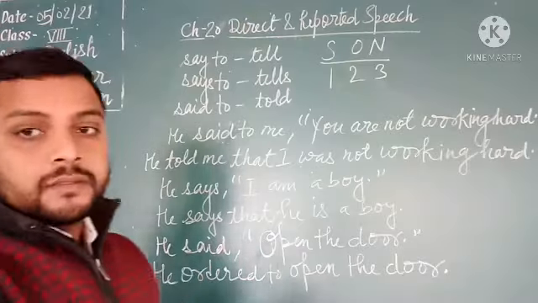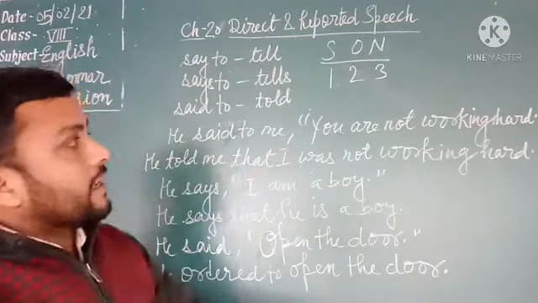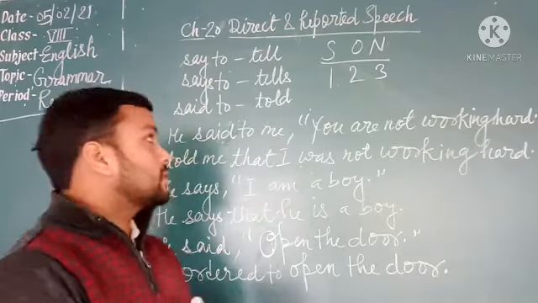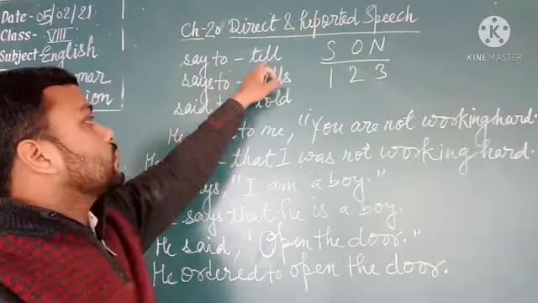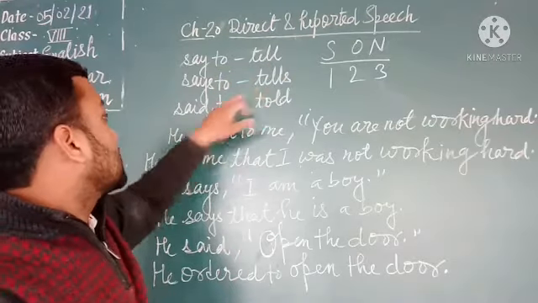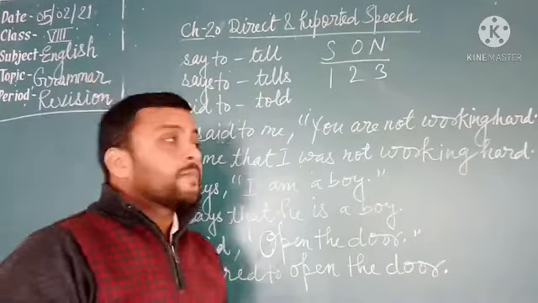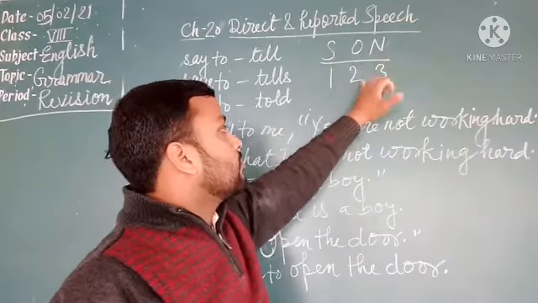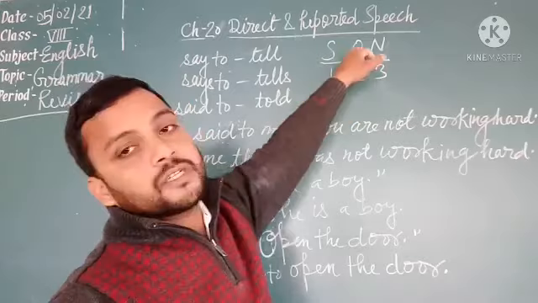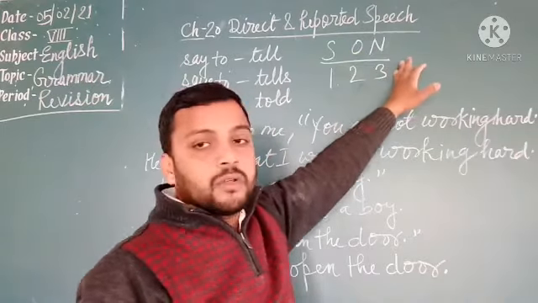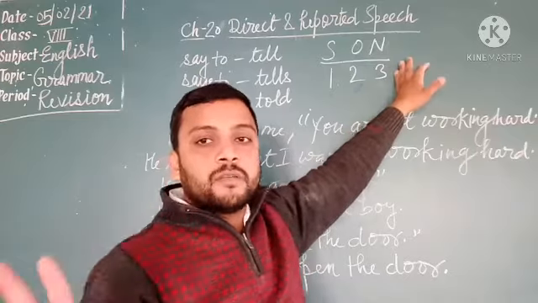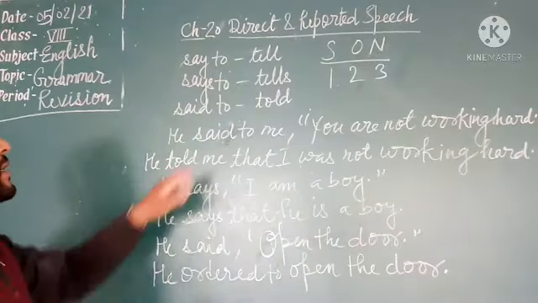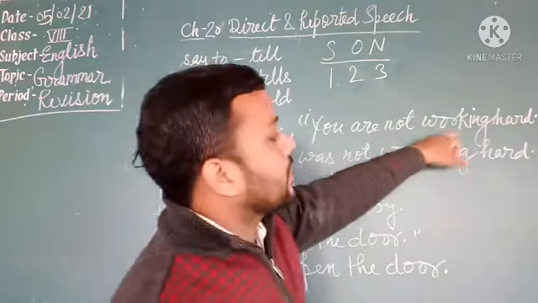Students, now see direct and reported speech, statements and command or request. Students, the reporting verb said to changes into tell, says to into tells, and said to into told. The pronouns of first person change according to the subject of reporting speech. The pronouns of second person change according to the object of reporting speech, and the pronouns of third person will remain unchanged. Okay. Now see the example. He said to me, "You are not working hard."